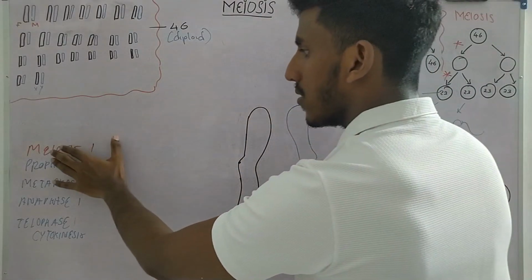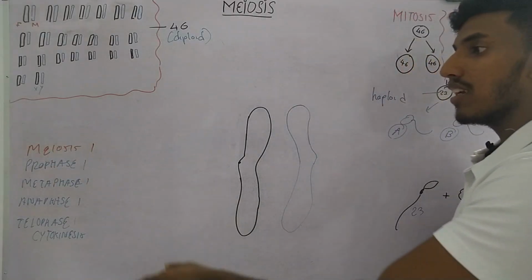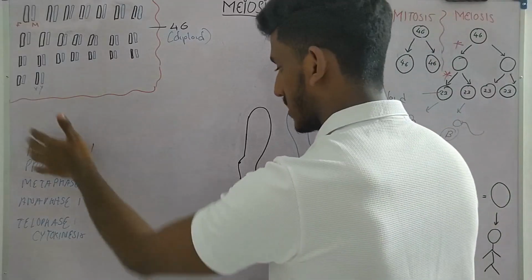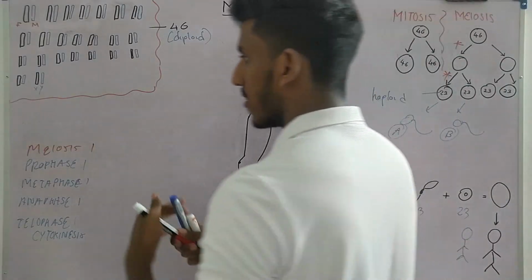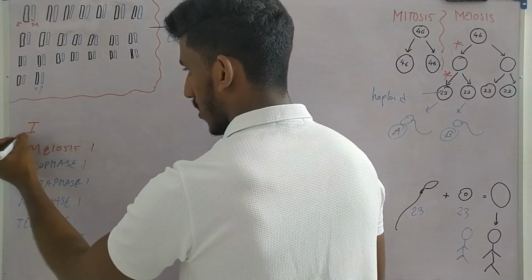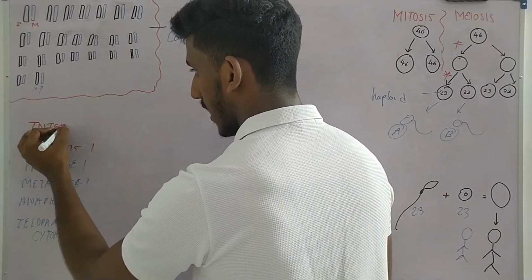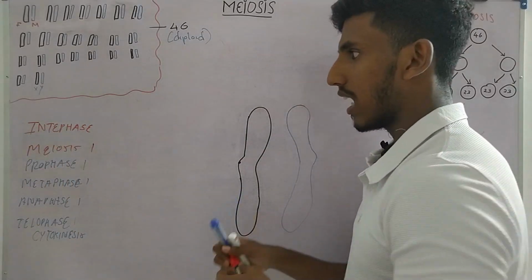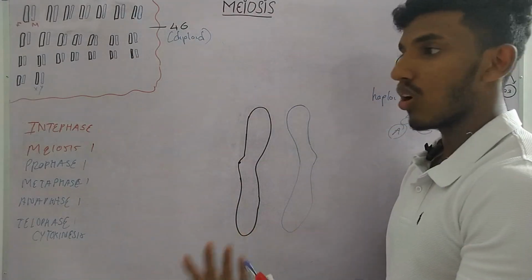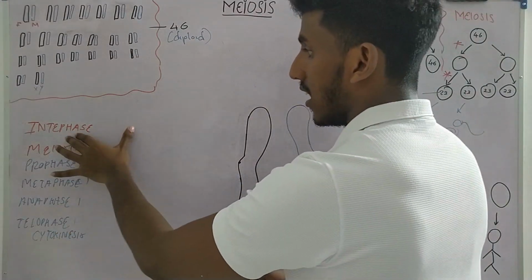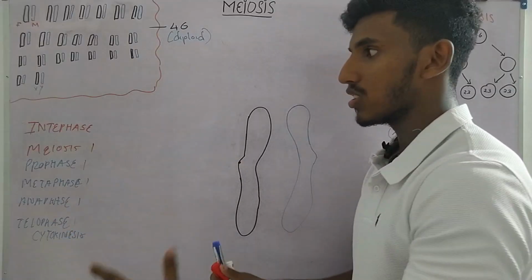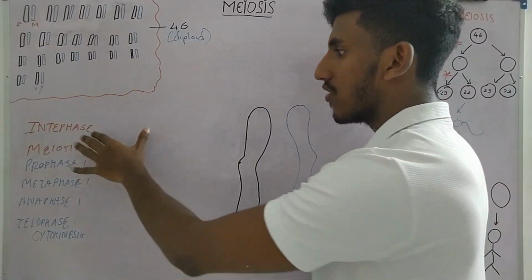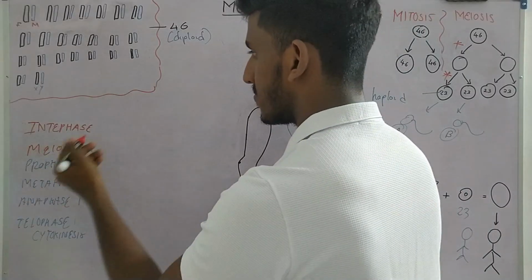But like mitosis, even in meiosis, something occurs before it. What is that? That is the interphase stage. Very, very important, right? We have learned in mitosis that most of the cells are in the interphase stage, about 90% of the cells. Now in the interphase stage, what happens? The cell will grow in size, the organelle content will multiply, and also DNA replication occurs. This is one of the most important things that occurs in interphase. In the S phase of the interphase, DNA replication occurs.